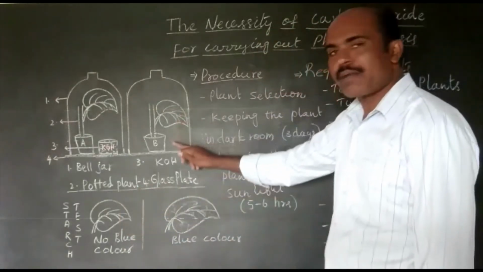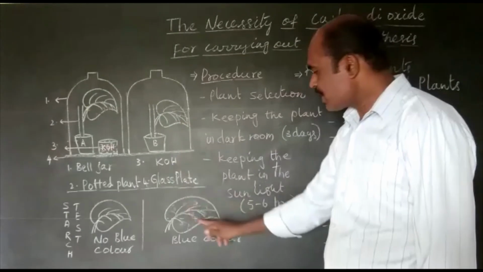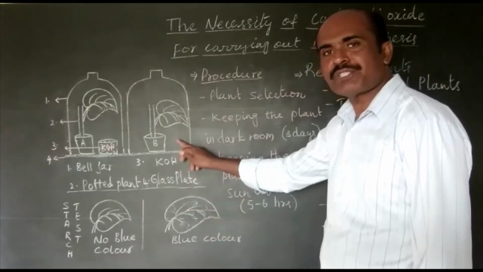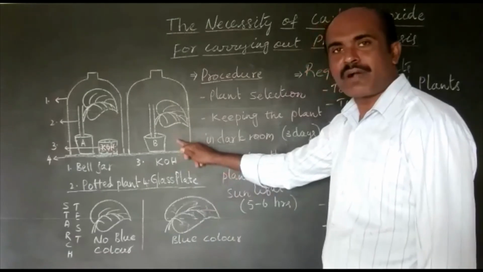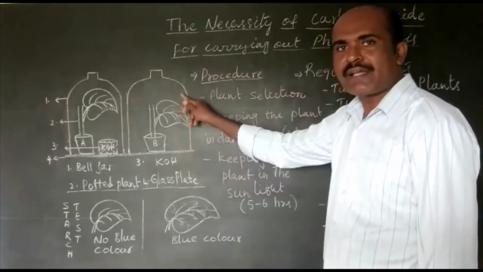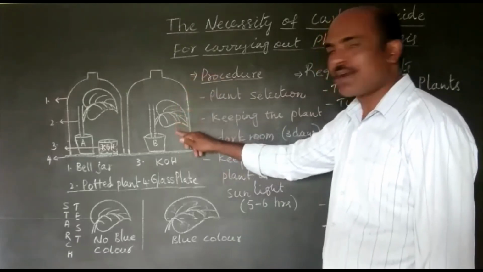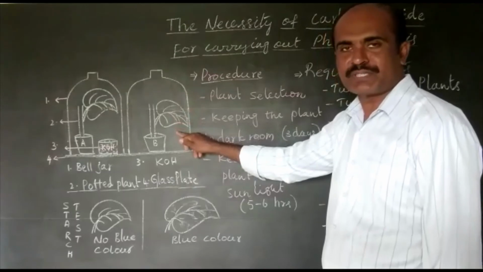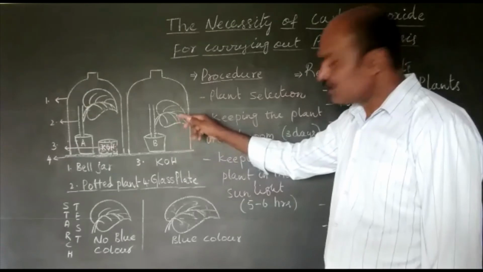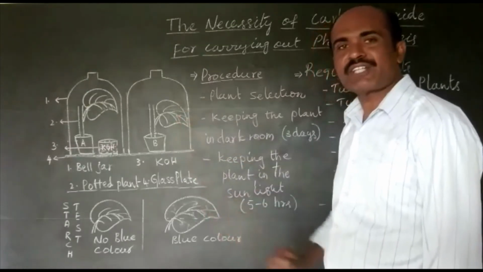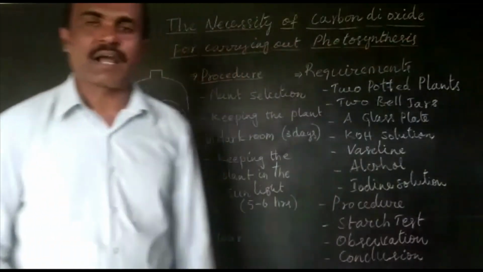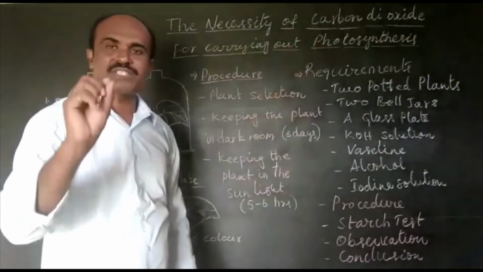And the leaf of potted plant B has turned blue because we have not taken KOH inside the bell jar of potted plant B. So whatever CO2 was there, it was used by the leaf of potted plant B to perform photosynthesis. Therefore, it has prepared starch, so it has turned blue when tested with iodine. Therefore, to perform photosynthesis, carbon dioxide is the most essential thing.